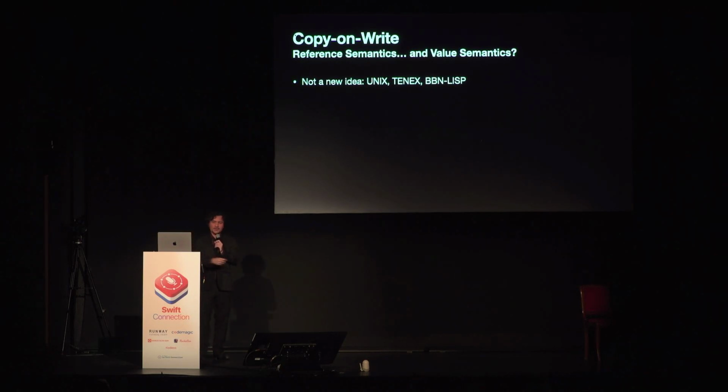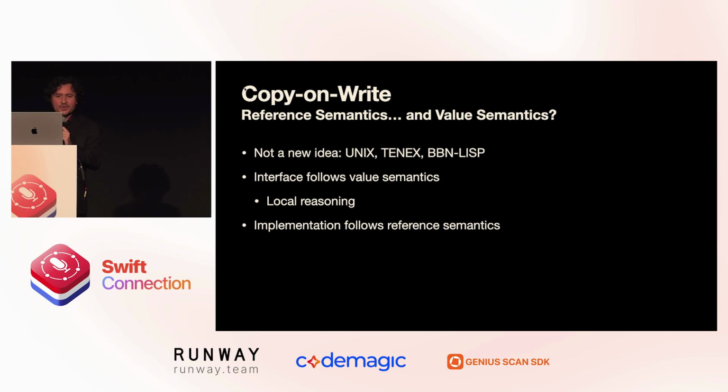You can find examples from Unix in the 80s, 10x in the 70s, and BBN Lisp running on mainframes in the 60s. For Swift, what we're going to do is a strategy where the interface of our new copy on write type will follow value semantics, which means we can continue to reason locally about our code, but we're going to build a type whose implementation follows reference semantics, which means that when we make a copy of this data structure, what we copy is a pointer to some shared storage to improve performance when this type is very complex.